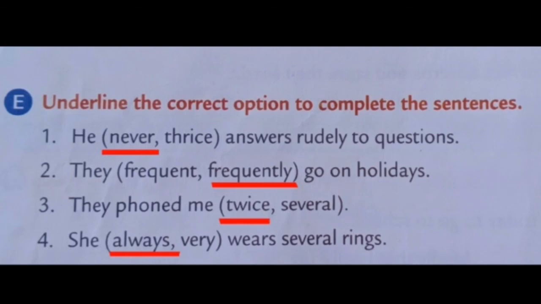Here, the answer is never. Second one, they frequently go on holidays. Here, the answer is frequently.